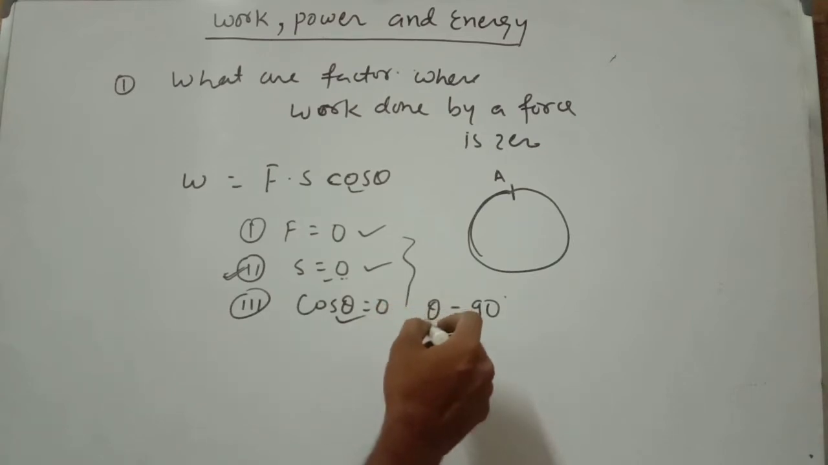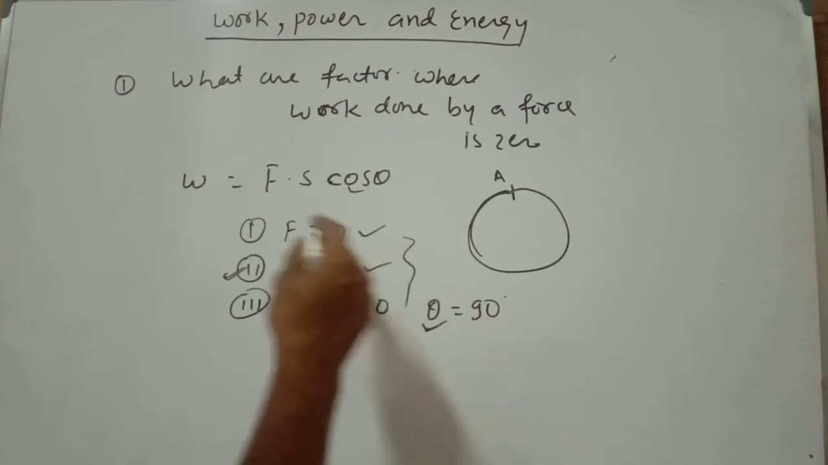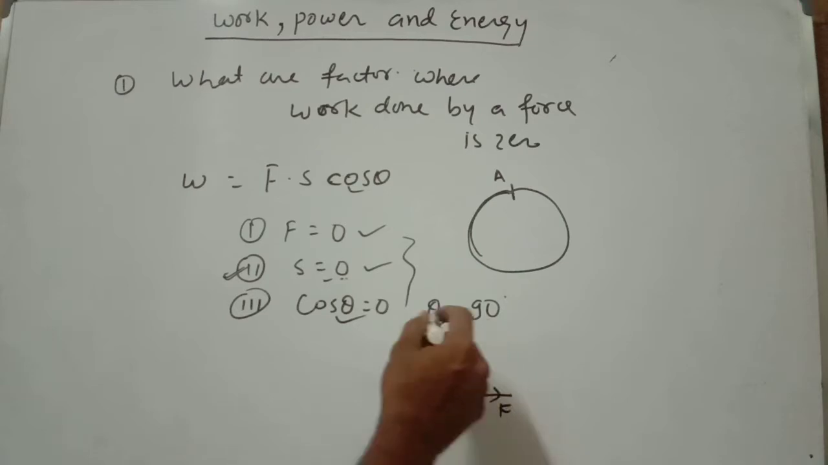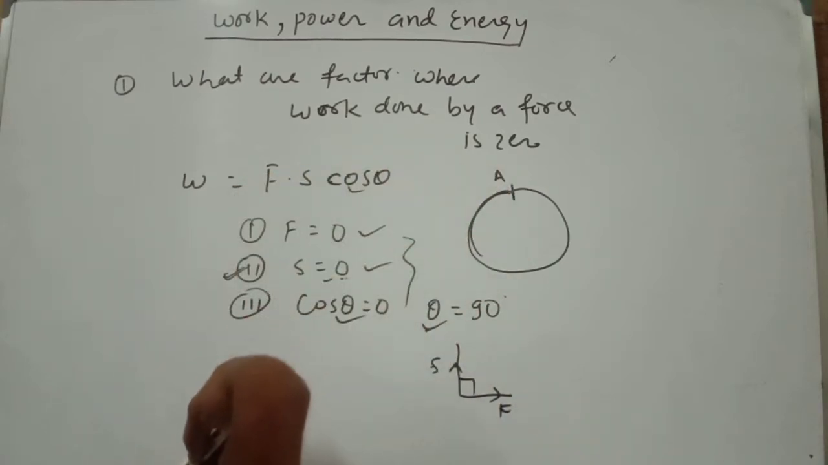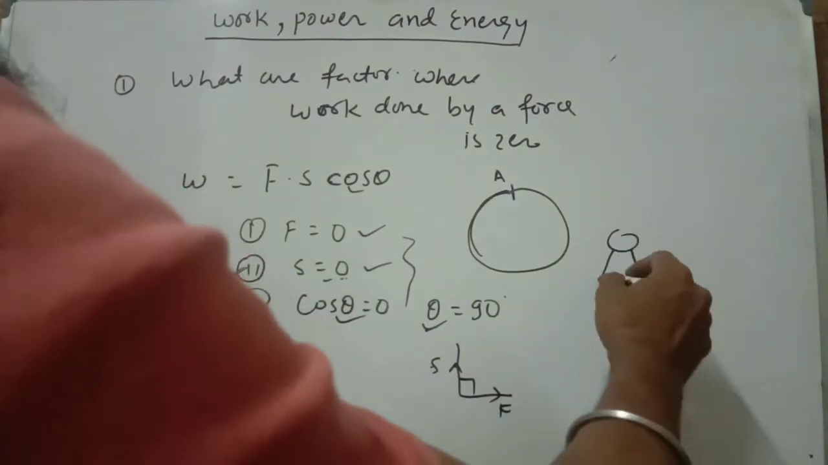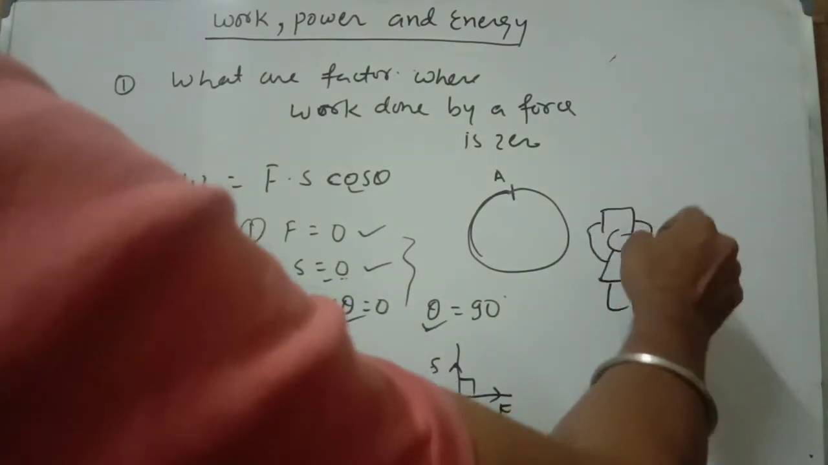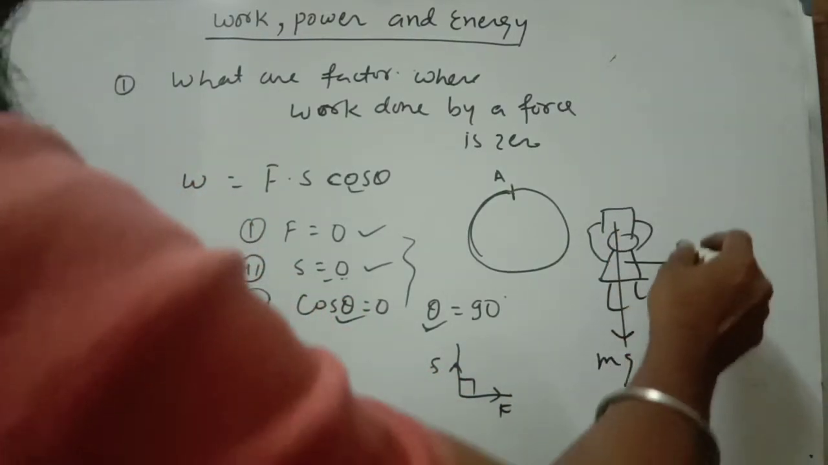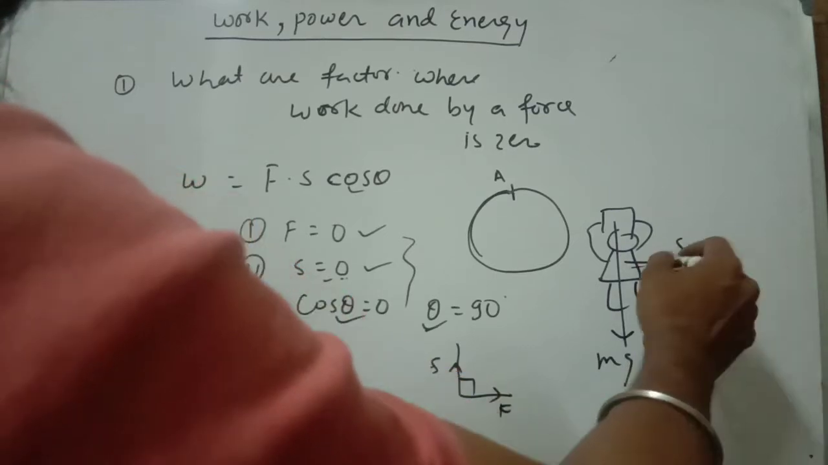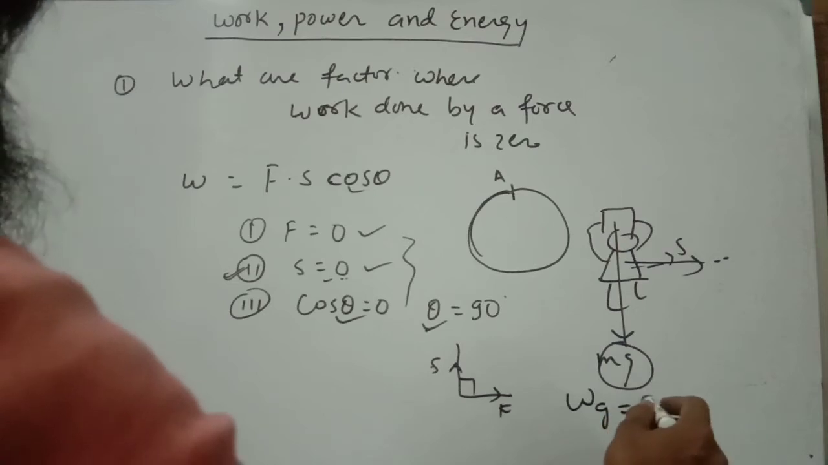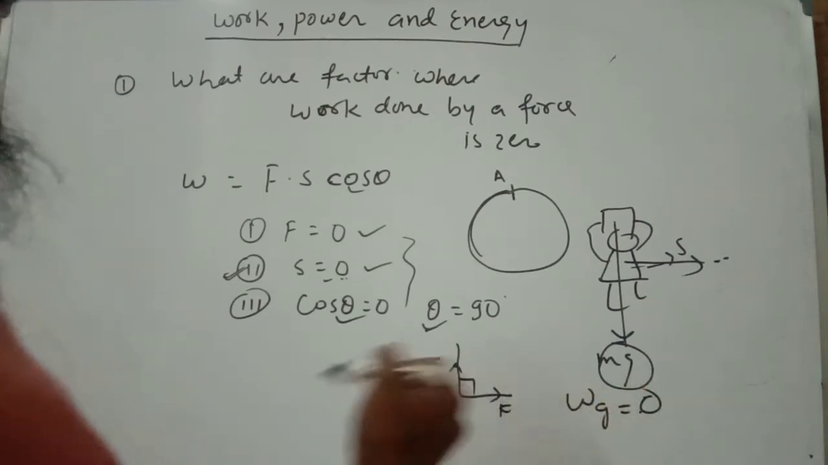And second, when the angle theta is 90 degrees, that means the angle between force and displacement is 90 degrees, then the work done will be 0. Let any person carry some weight and move in this direction, while weight is vertically downward. Displacement is in this direction and weight is vertically downward. So work done by the gravitational force is also 0.